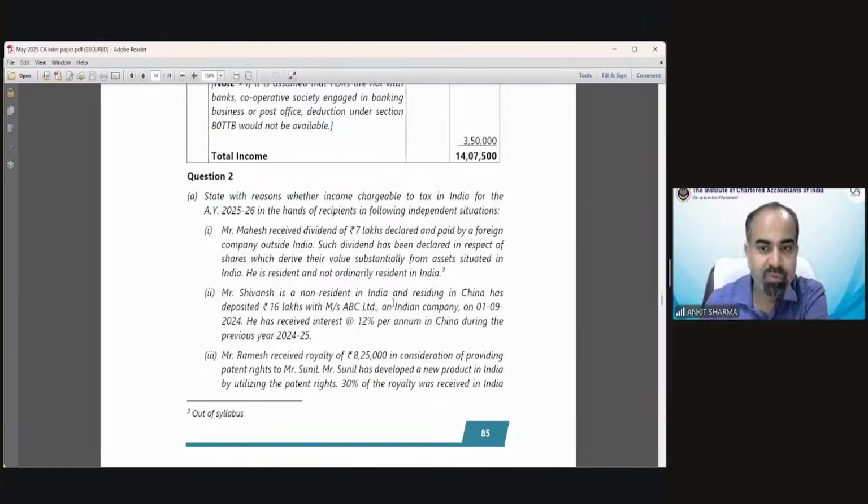Read this provision and let me know. Because Shivansh is a non-resident, you need to stick to only two points. If income is received in India, taxable. If income arises in India, taxable. Now you have to understand whether this income falls under arise or deemed to arise, received or deemed to be received case. If yes, then that would be taxable in India. Specifically, it has been written that received outside India. So now the only thing you need to check is whether it arises or is deemed to arise from India.